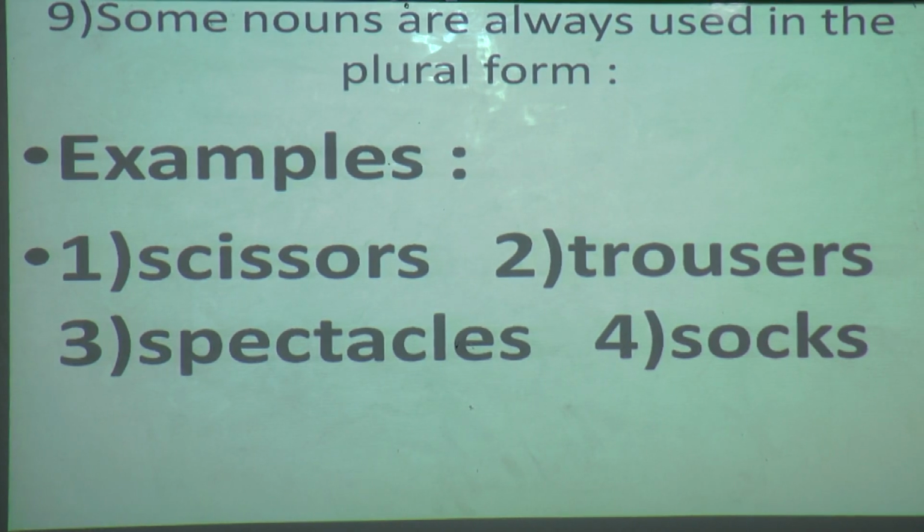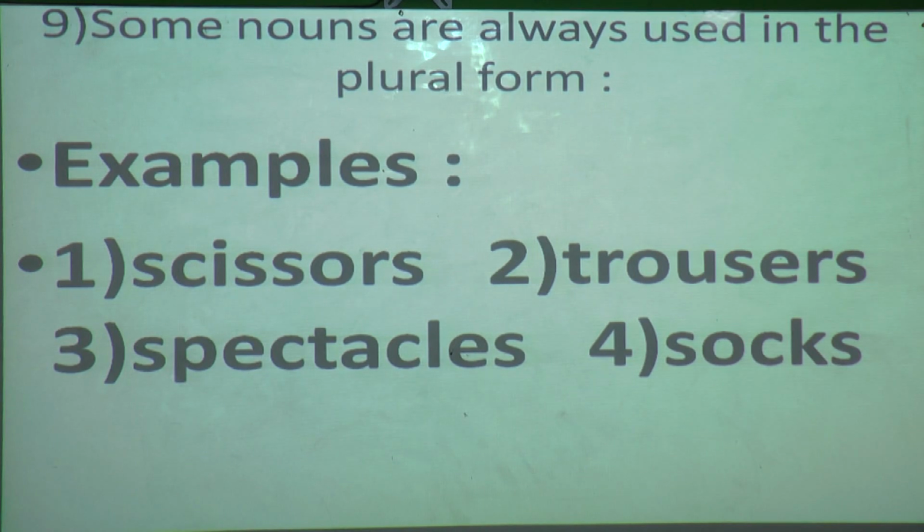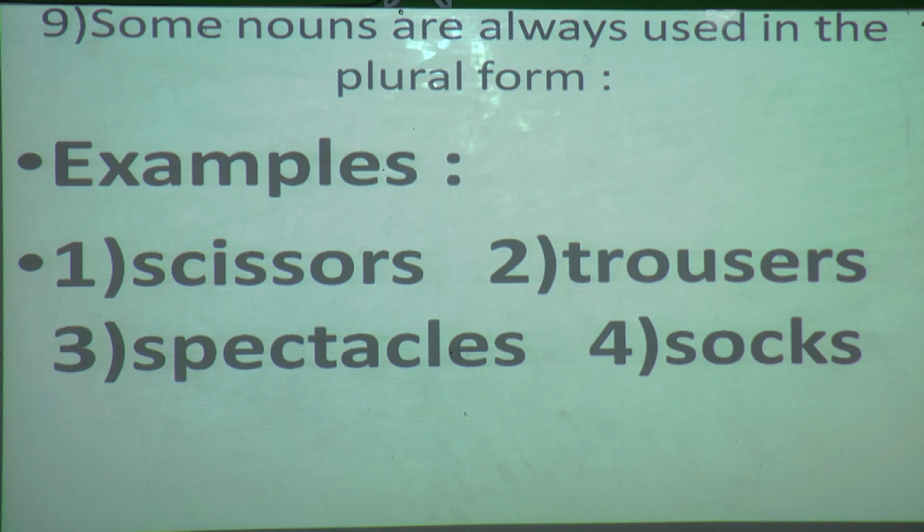So now here there is no rules. They are always used in the plural form. Okay students, so these 4 words also you keep in your mind. We can't say a singular word for this, scissor. It is in plural form itself. That is scissors, trousers, spectacles and socks.